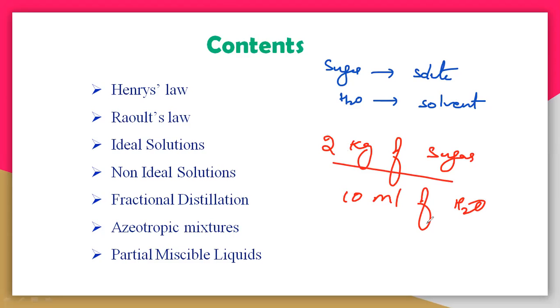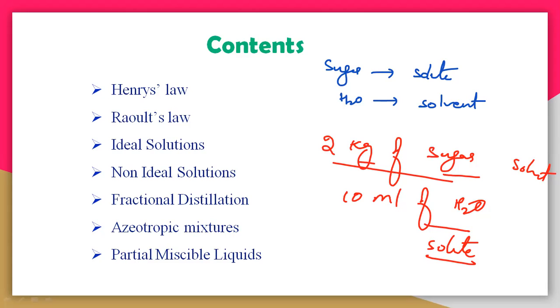So in that case, the water is the solute, and the 2 kg of sugar is the solvent. So you must understand here, a solution is nothing but a combination of two components, one a solute and another a solvent. Always the solute is smaller in proportion, and the solvent is larger in proportion.